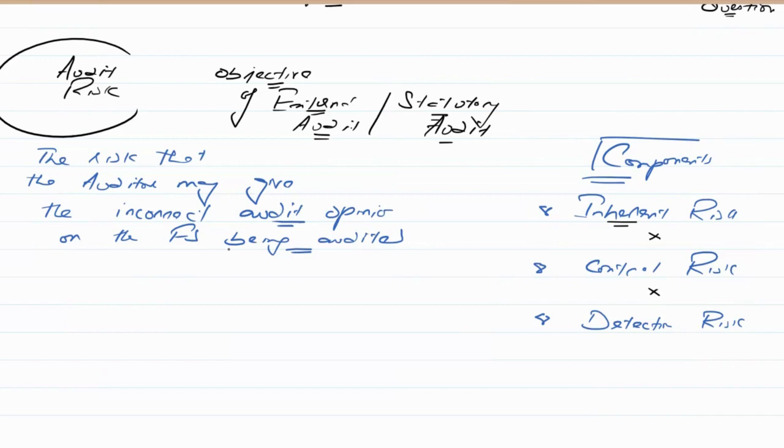For example, if your client is a company selling food items which are subject to short expiry, let's assume they're selling bakery items and confectionery items of very short expiry. The things they're selling are their inventory. Now, the closing inventory is recorded as an asset within the statement of financial position, and the figure is also recorded within the cost of sales.